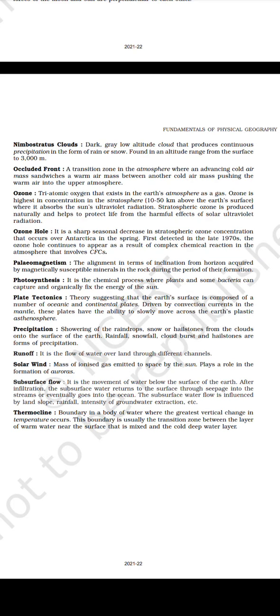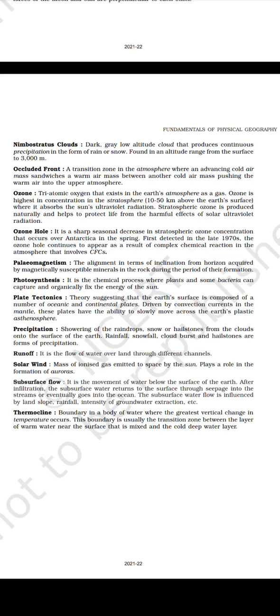Paleomagnetism, the alignment in terms of inclination from horizontal acquired by magnetically susceptible minerals in the rock during the period of their formation. Photosynthesis, it is the chemical process where plants and some bacteria can capture and originally fix the energy of the sun. Plate tectonics, theory suggesting that the Earth's surface is composed of a number of oceanic and continental plates driven by convection currents in the mantle. These plates have the ability to slowly move across the Earth's plastic asthenosphere.